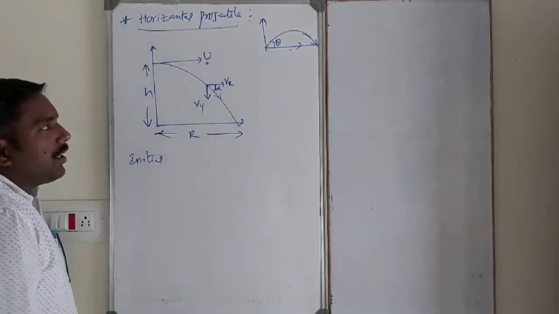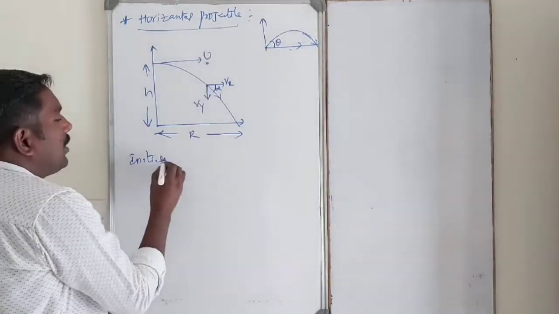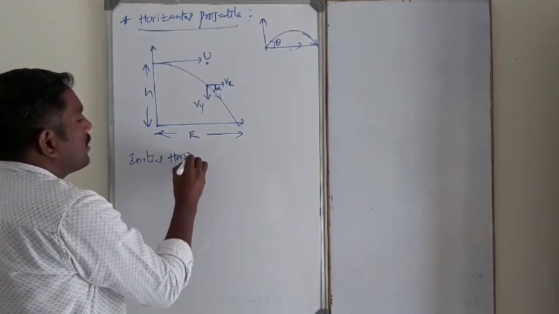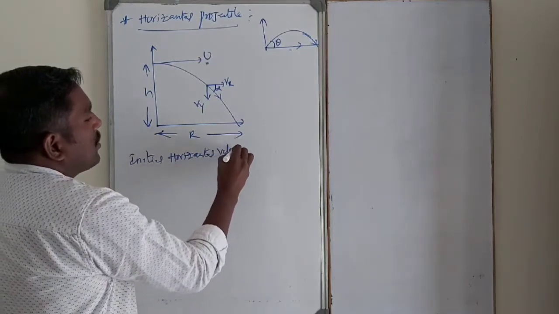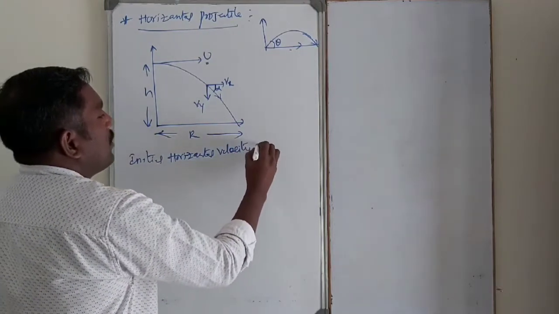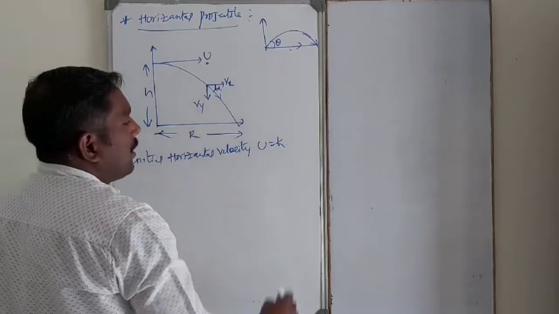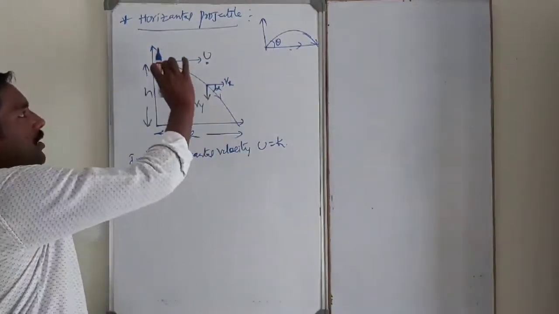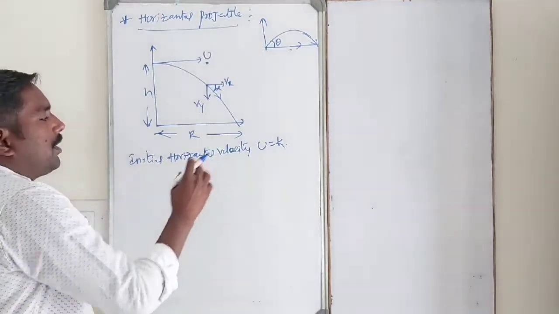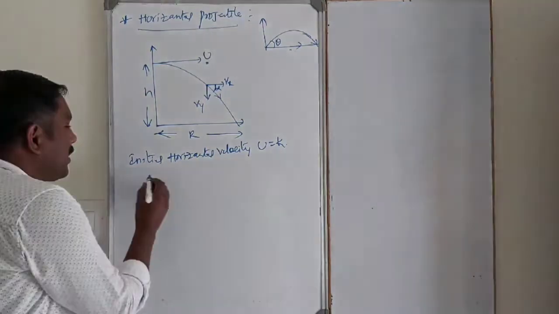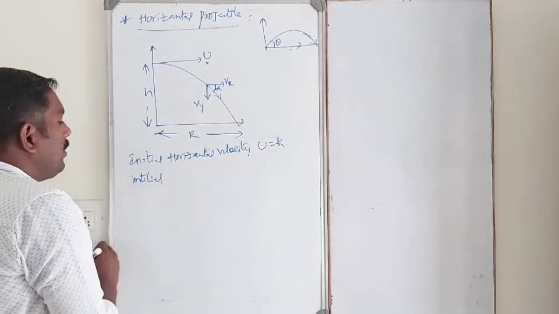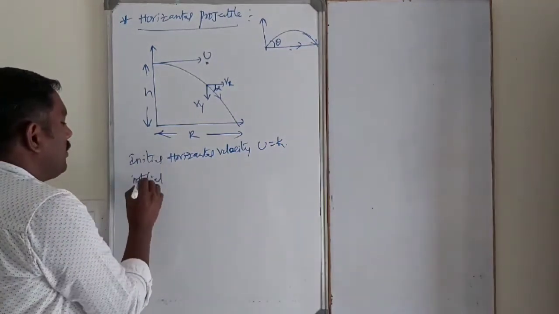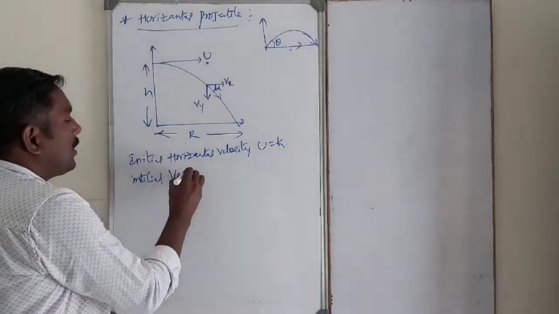Initial horizontal velocity u is constant. It does not change. What is the initial vertical velocity?